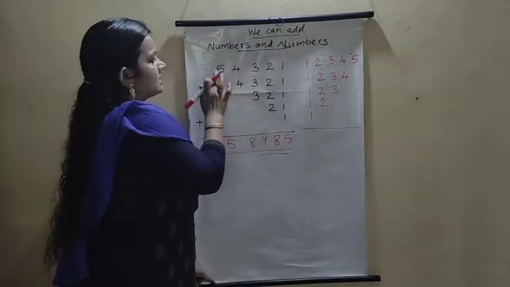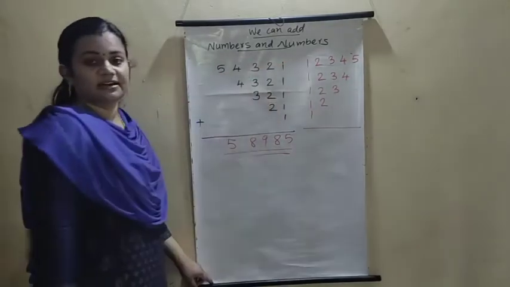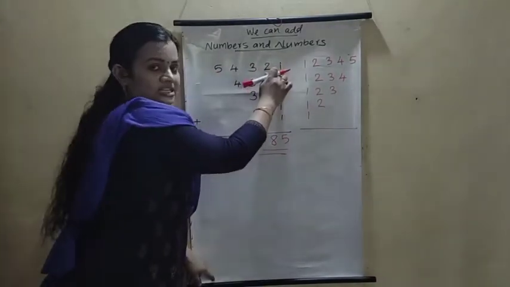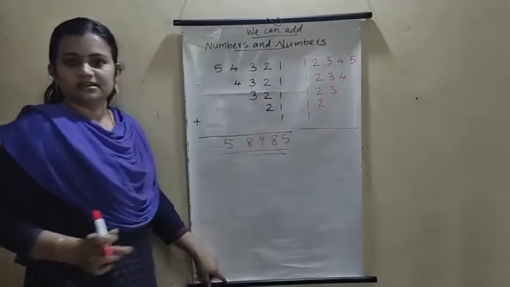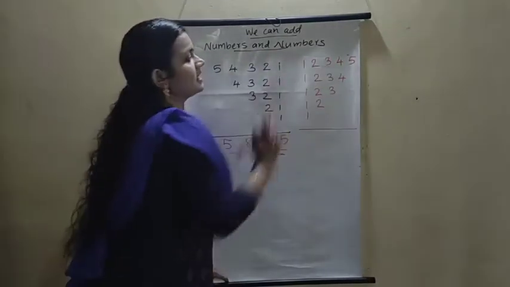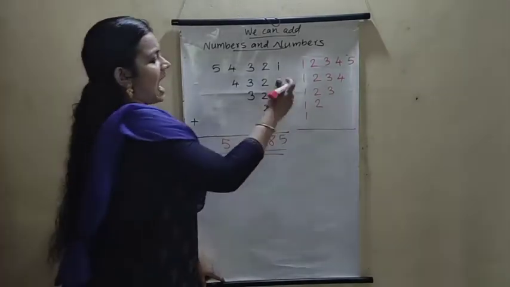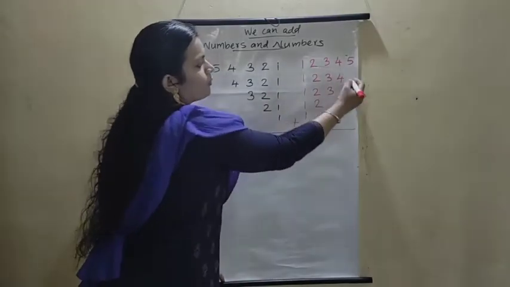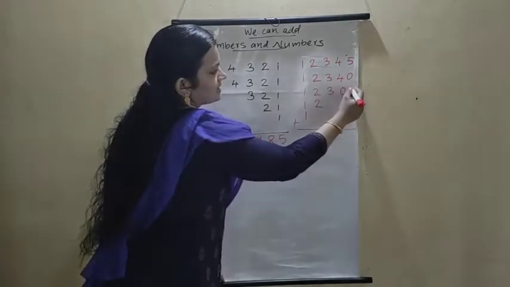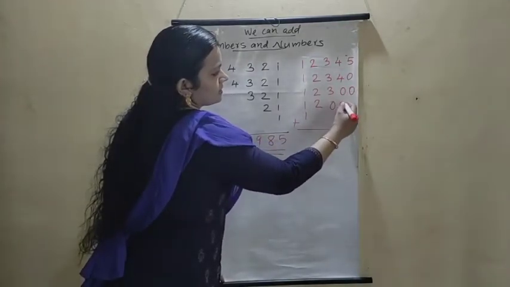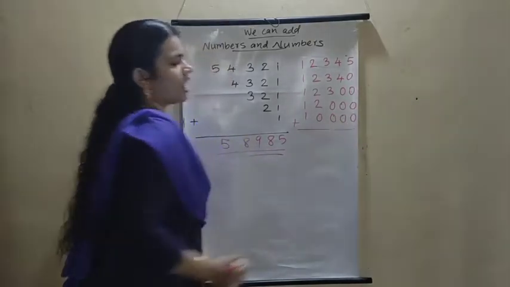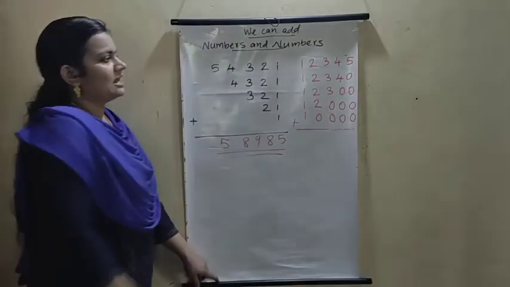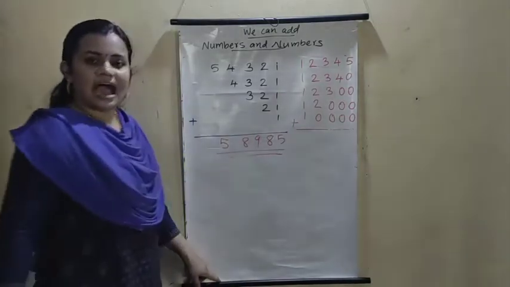Here we are writing the numbers from the biggest to the smallest. In this way we are writing them from the smallest to the biggest. Then how to add this number easily? You put a 0 in all these places. Then you add it. Understand? Like this you put a 0 and add it.